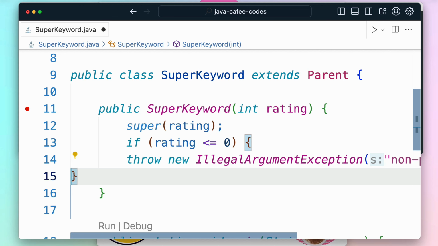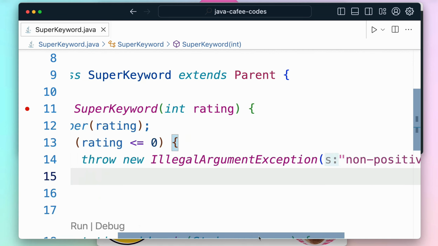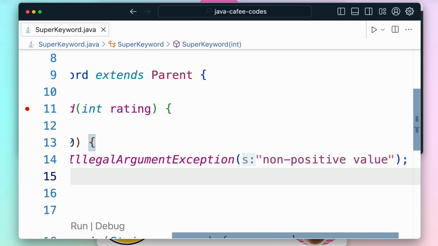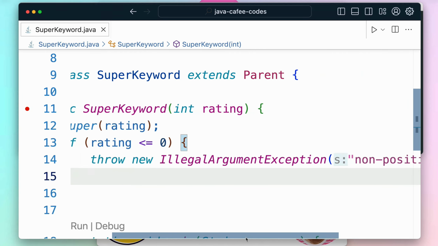So as you can see here, we have written an if condition where I'm checking the rating. If it is less than or equal to 0, then we need to raise an illegal argument exception, and the message should be thrown as non-positive values. That means we are not going to accept a negative value as a rating for it. So either the rating should start from 1 or more than 1, but if it is 0 or less than 0, then technically it's going to raise an exception.